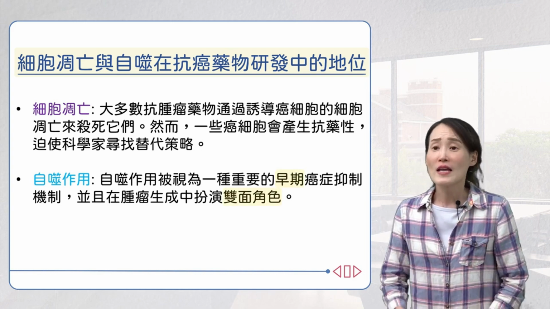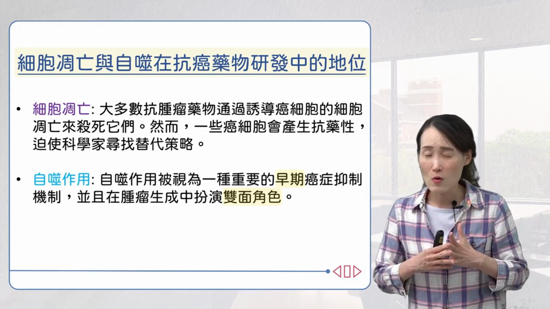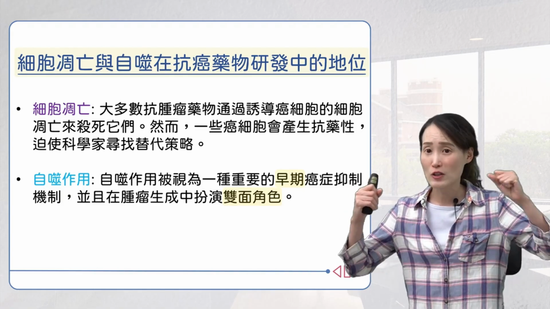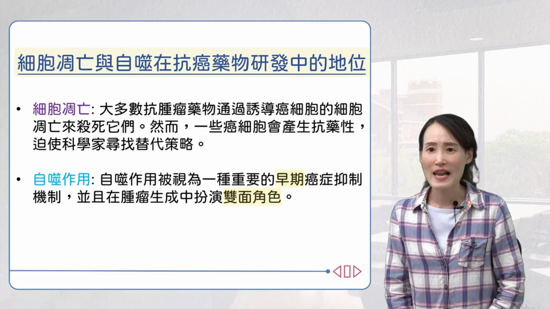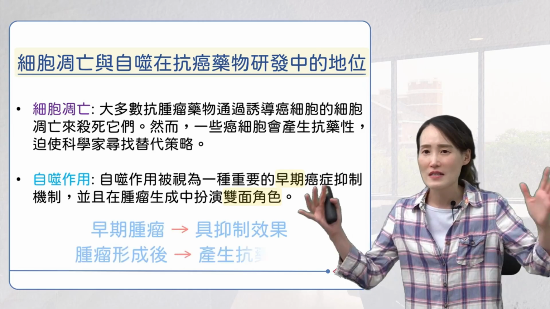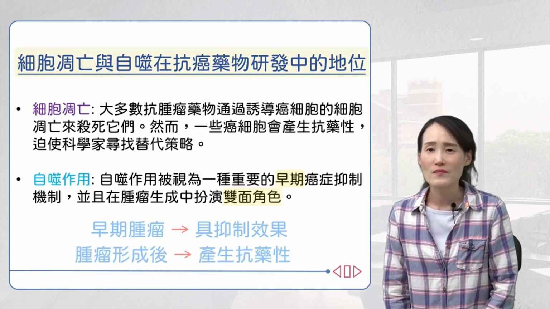As I mentioned before, once the tumor has already developed, if the cancer cell is treated with chemotherapy or radiation, or is in a starved state, it can use autophagy to survive. So autophagy can be divided into two stages. One is early tumor suppression, and the other, once cancer has developed, it may play a role in drug resistance.